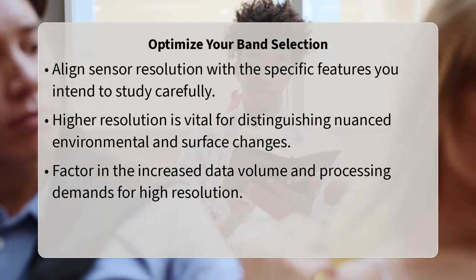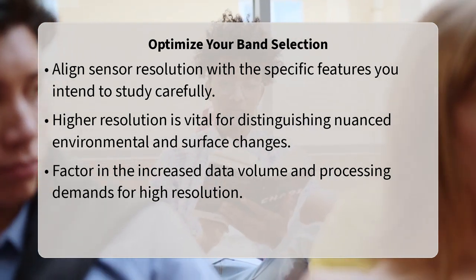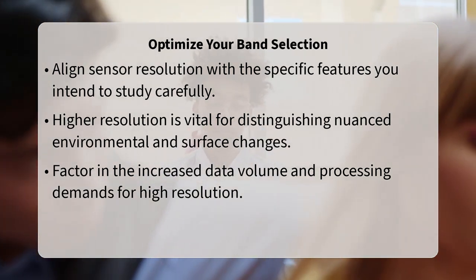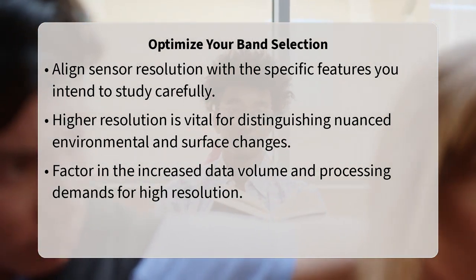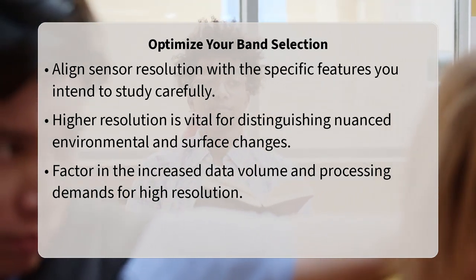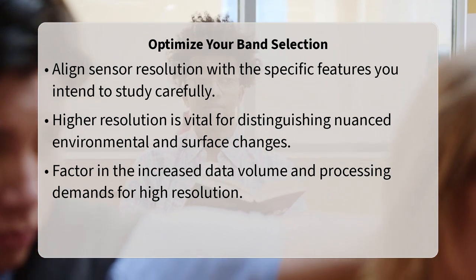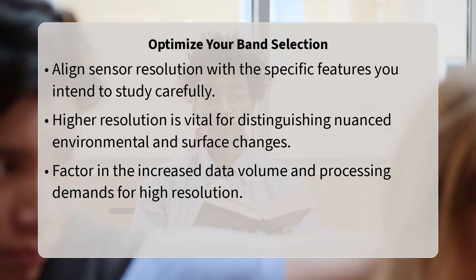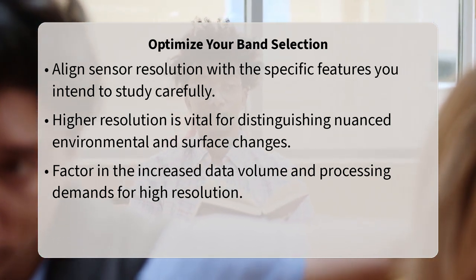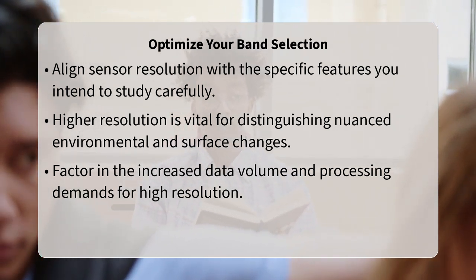Carefully consider what you are trying to detect and what level of detail you require before making your band selection. A fascinating insider detail that highlights this importance is the distinction between multispectral and hyperspectral sensors. Multispectral sensors capture data in a few relatively broad bands, like seeing 4 or 5 primary colors.